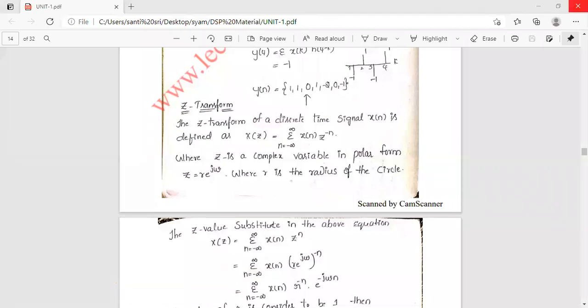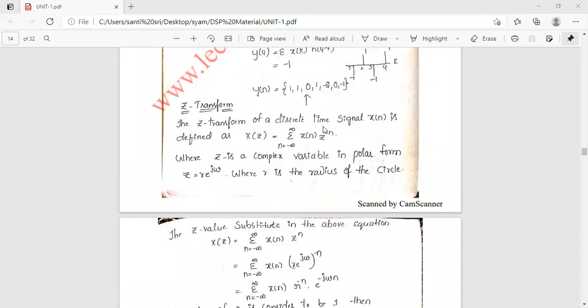Yes, coming to the Z transform. So the Z transform of a discrete time signal x of n can be defined as X of z. That is, the Z transform of x of n is X of z, represented as sigma n is minus infinity to infinity x of n into z power minus n. This is the mathematical representation of our Z transform.